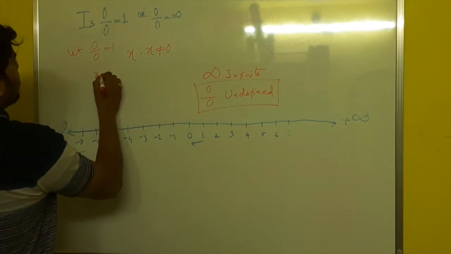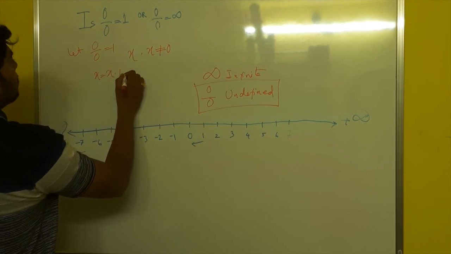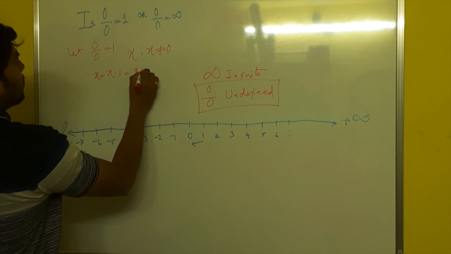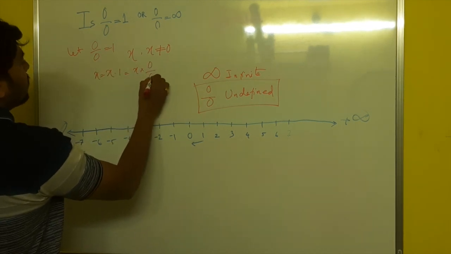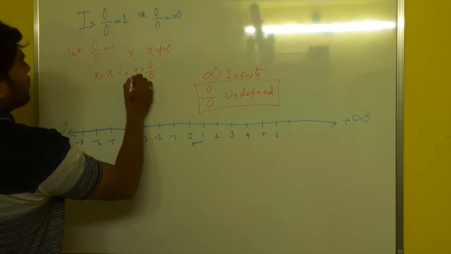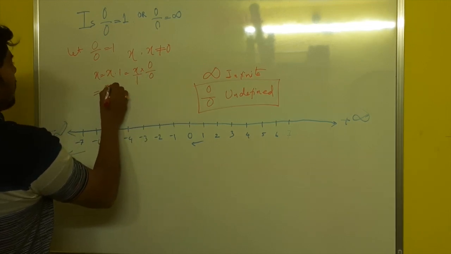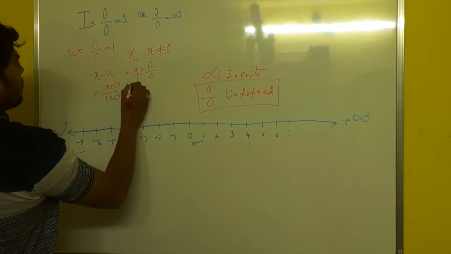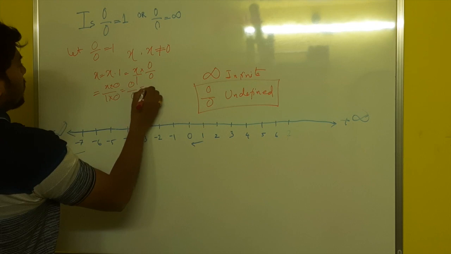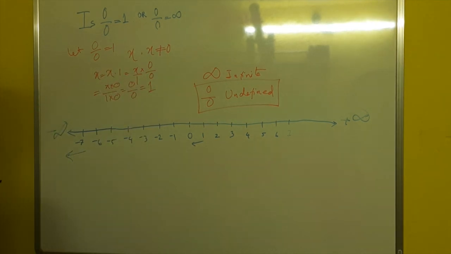So we can write x equal to x into 1, and 1 would be replaced by 0 by 0. So we can write x into 0 by 0, which equals 1, because we have considered 0 by 0 to be 1.